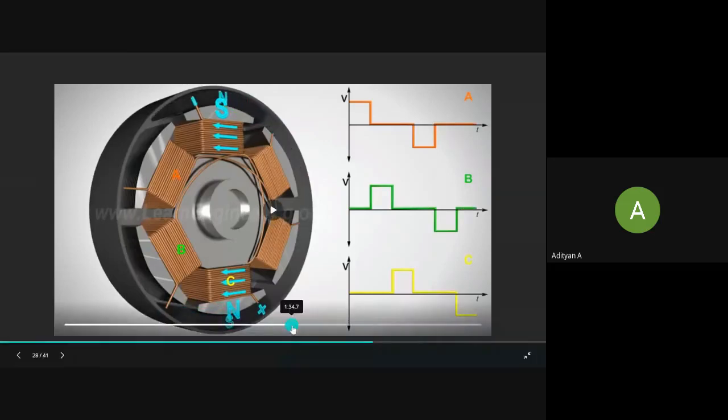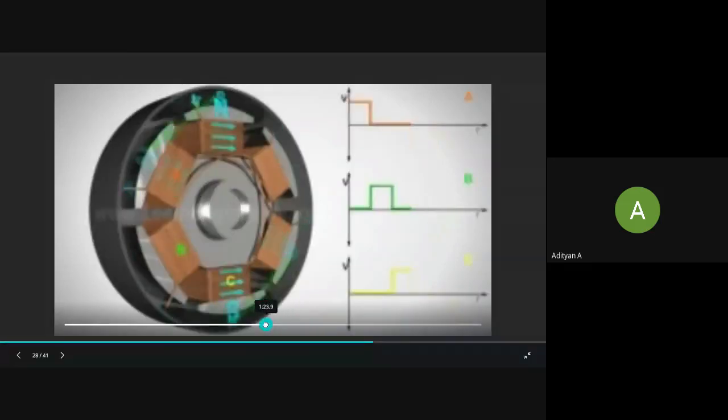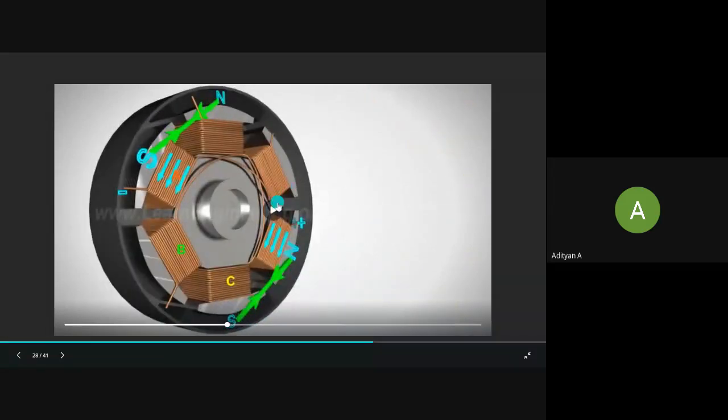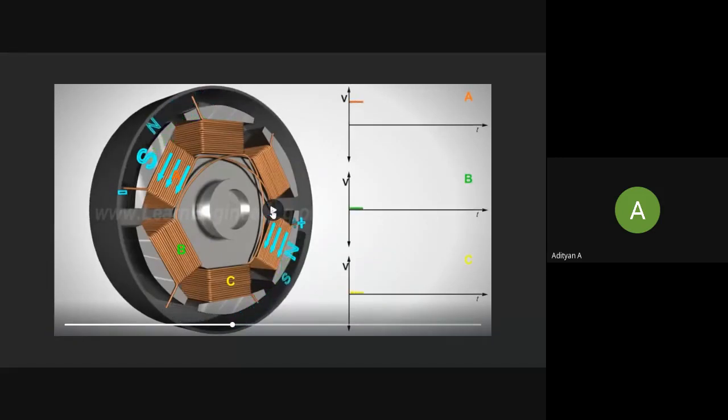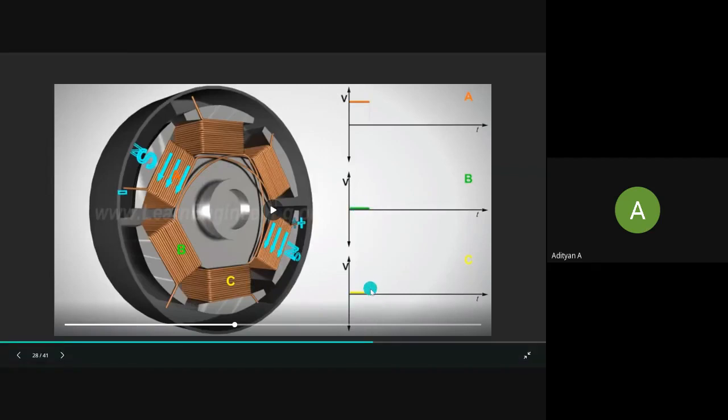Yes, now let me address this waveform that is here. This waveform basically tells us which coil is energized when, and at what point of time you're giving voltage. At this point, coil A is energized. When coil A is energized, there is potential at coil A, which is why it is at a higher potential here, whereas coil B and C are at 0 level.